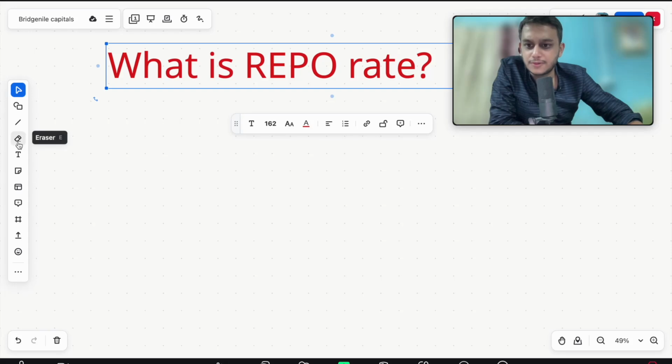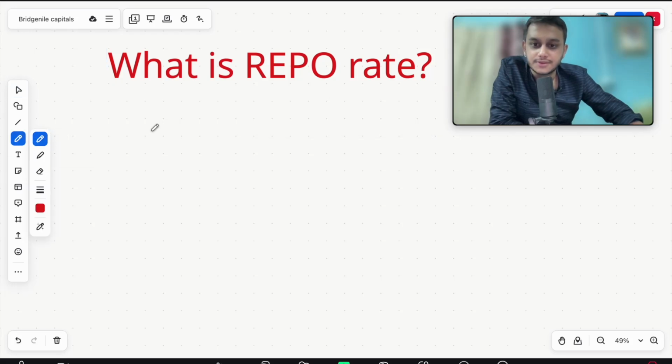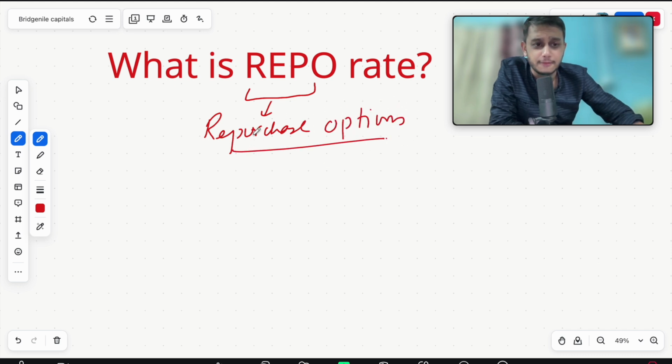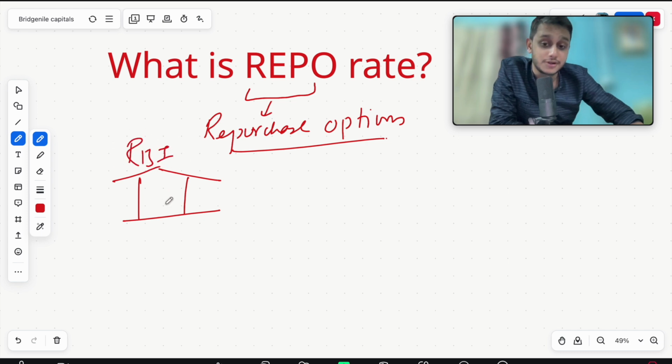If you just ask me what repo rates are, I would say that repo rates are basically known as repurchase options, right? Now, what is the meaning of repurchase options? Let me tell you. Repurchase options means here we have our central bank, commonly known as the RBI, Reserve Bank of India, which is the central bank.